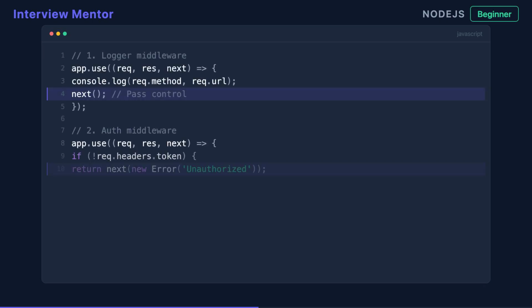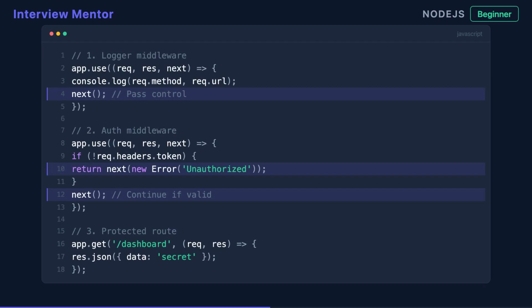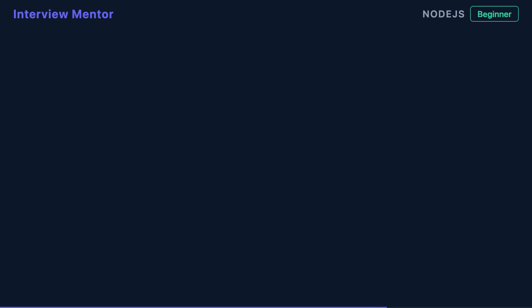Let's see a real example. Imagine you're building authentication middleware. First, your logger middleware records the request and calls next. Then your auth middleware checks if a token is valid. If it's valid, call next to continue. If it's invalid, call next with an error to trigger error handling. Finally, your protected route handler runs, but only if all previous middleware called next successfully. This sequential flow is what makes Express middleware so powerful and composable.